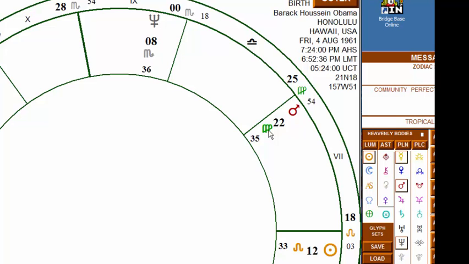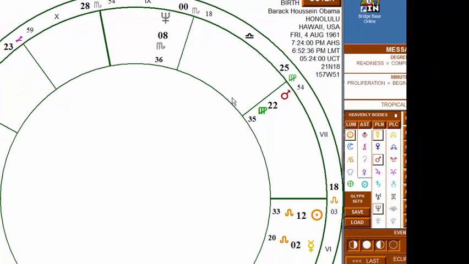Therefore, Neptune's dispositor is Mars through the sign Scorpio. But Neptune's final dispositor is not Mars. Mars is located in Virgo, which is ruled by Mercury, and Mercury is ruled by the Sun. So you guessed it, the final dispositor of Neptune is also the Sun.